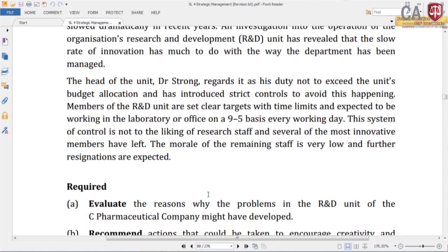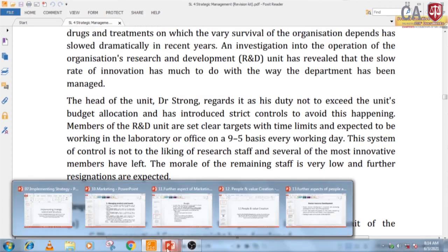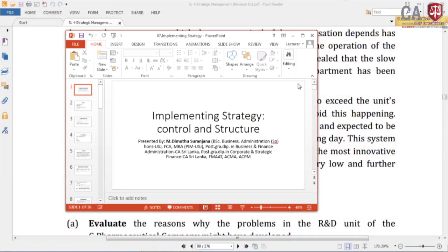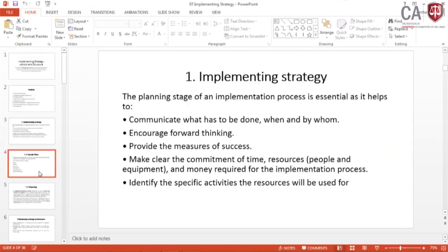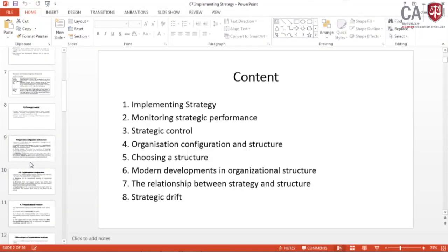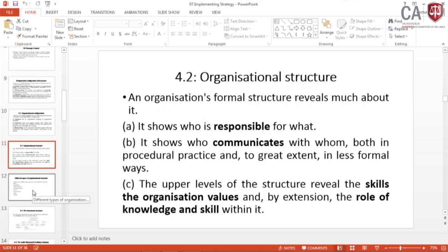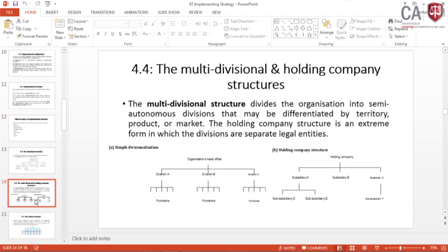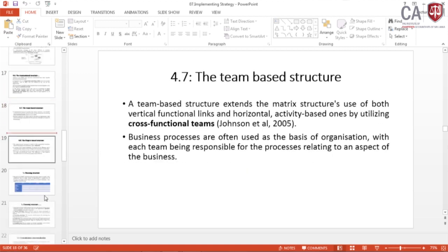Then whatever the structure given here, if you look at structures, our discussion regarding the structures, try to look at the different structures. You remember structures like this.